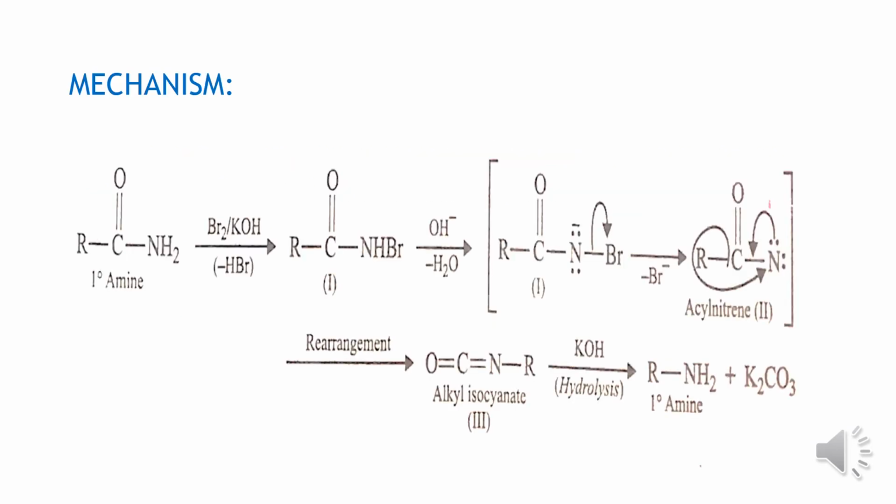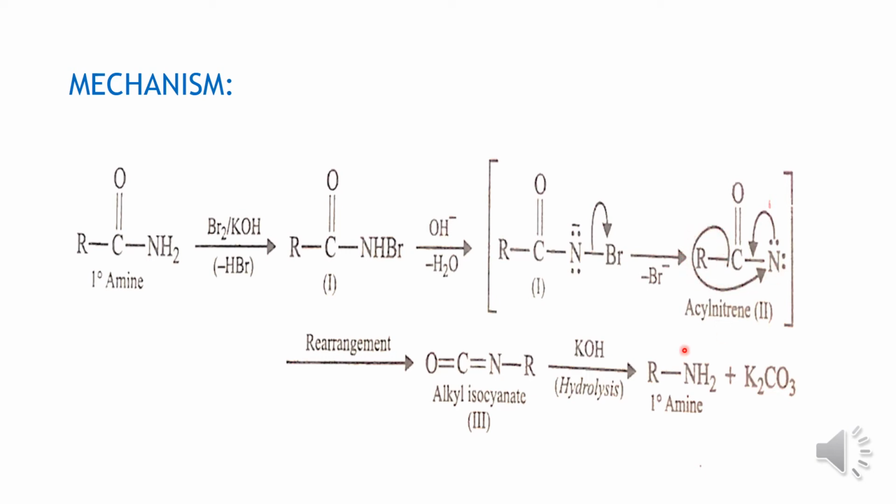We can understand Hoffmann's bromamide degradation reaction clearly by learning its mechanism. We consider the primary amide RC double bond O NH2, treated with bromine and an aqueous base like KOH. There is release of HBr and formation of RC double bond O NHBr. Further it is treated with a base like OH minus and there is release of water, and formation of two resonance structures, 1 and 2. In these, there is a compound formed called acyl nitrene, in which transfer of an alkyl group to the nitrogen atom takes place.